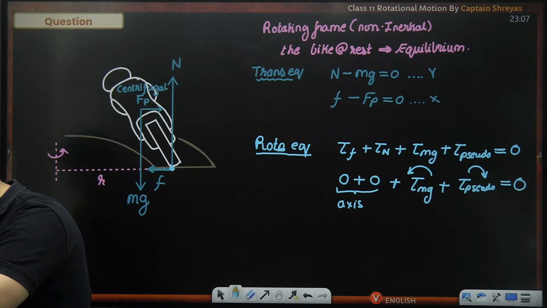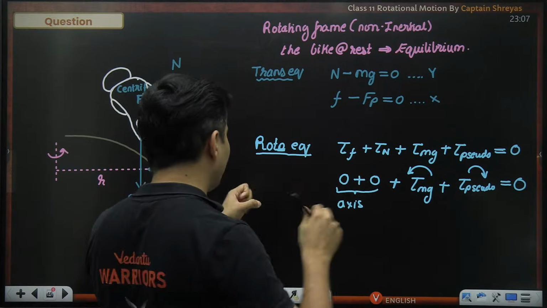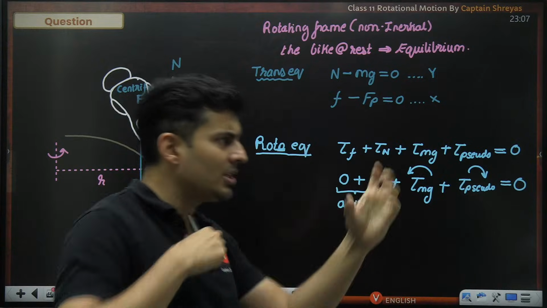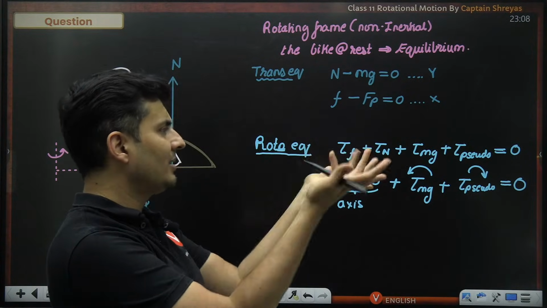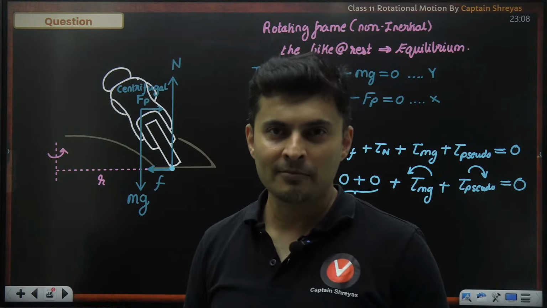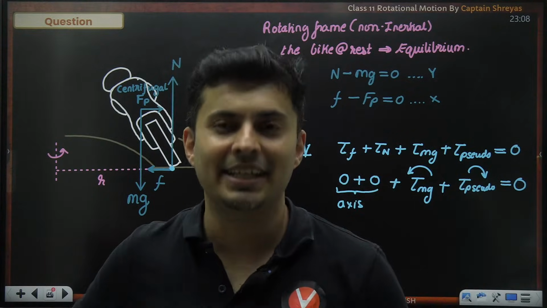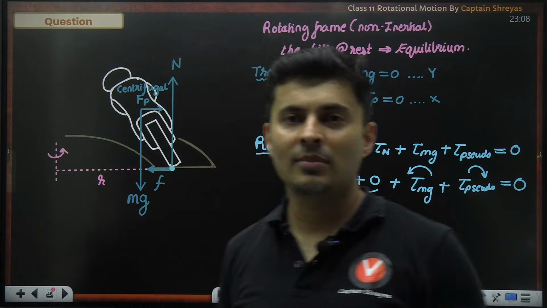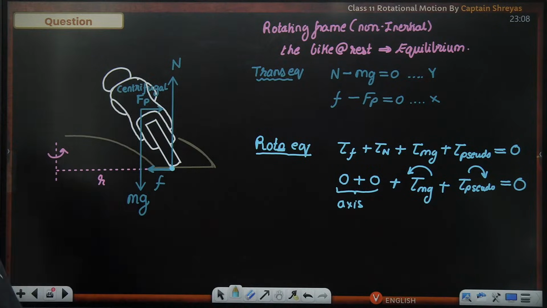How did you conclude it is in equilibrium? Because I am rotating with the bike fellow. As the bike fellow is going like this, I'm just seeing it. So what I will see, the bike fellow is at rest. So anything at rest is in equilibrium. Converse is also true. If it is in equilibrium, it is at rest. Same thing. Got it? Rest, equilibrium, equilibrium, rest, one and the same thing.